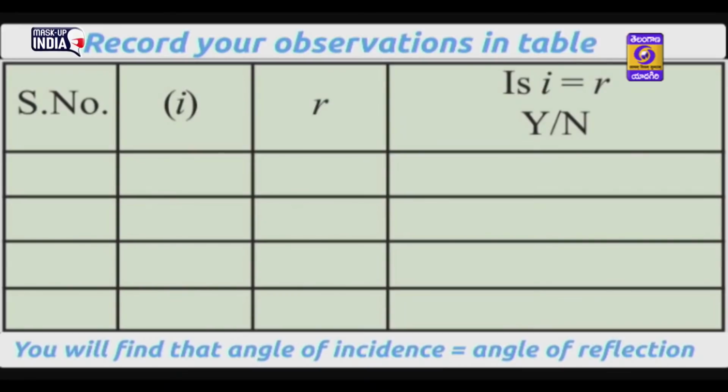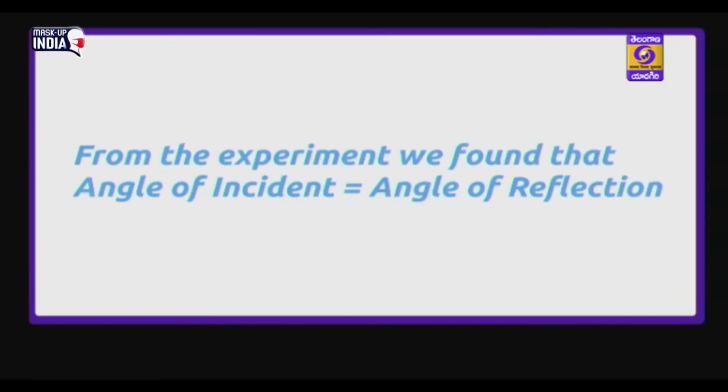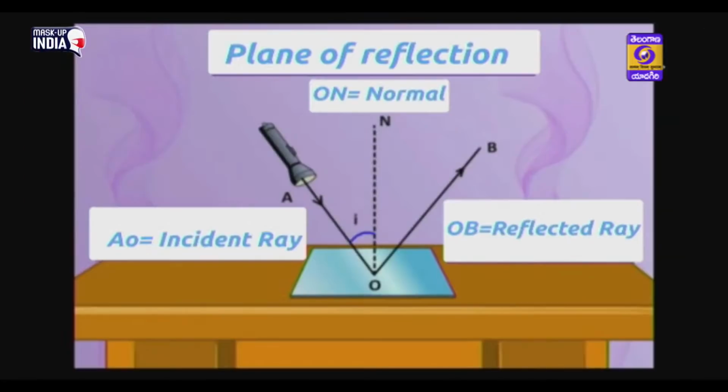You will find that angle of incidence equals angle of reflection. From the experiment, we found that the angle of incidence is always equal to angle of reflection. Here see, AO is an incident ray, OB is reflected ray, and ON is the normal line. Here AO the incident ray, OB the reflected ray, and ON, the three are in the same plane. This plane is called the plane of reflection. The angle I is equal to angle R.